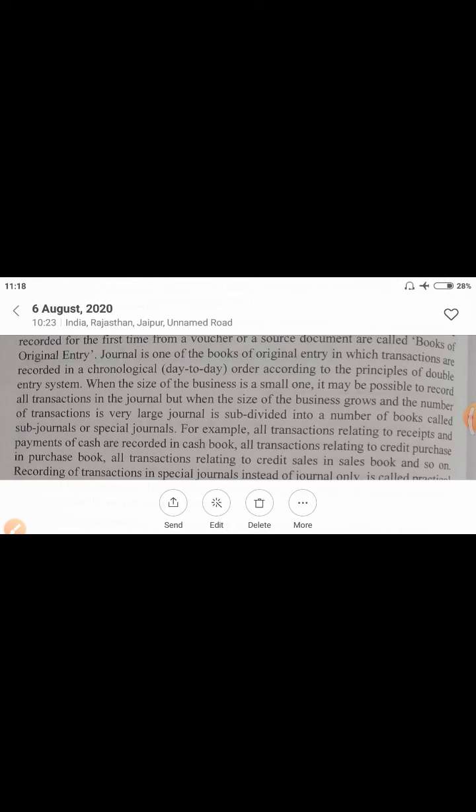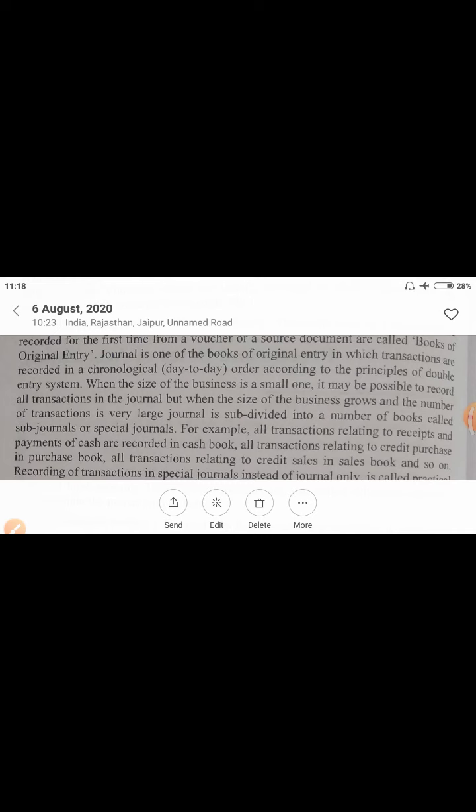So when the size of the business is small, it may be possible to record all the transactions in the journal. But when the size of the business grows and the number of transactions is very large, the journal is subdivided into a number of books called subjournals or special journals. These are very important points.